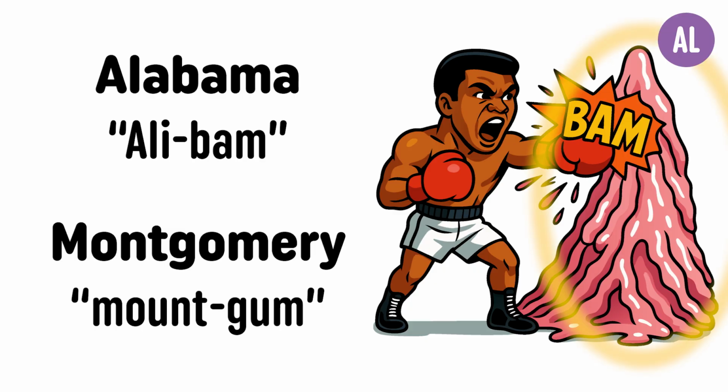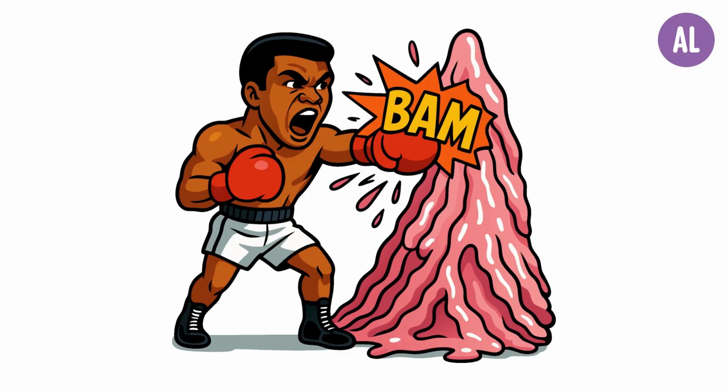Montgomery can be broken down into Mount Gum, like a mountain made out of chewing gum. If we picture the boxer Muhammad Ali punching a mountain made out of gum, and the sound bam is made, we will forever remember that the capital of Alabama is Montgomery. This image will be burned into your mind forever, every time you think of Montgomery, Alabama.